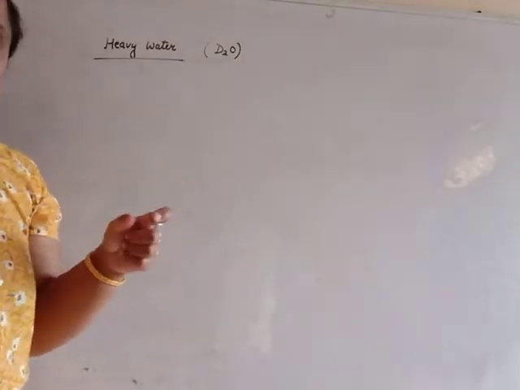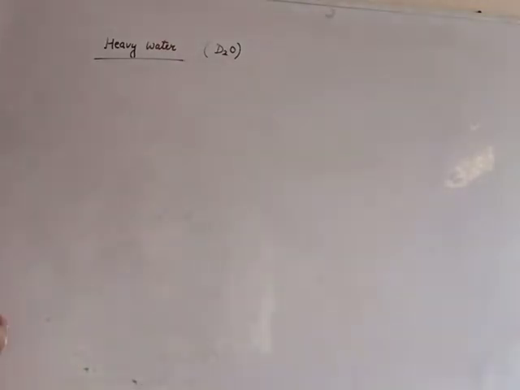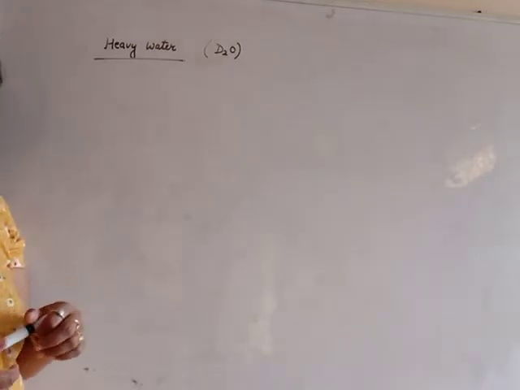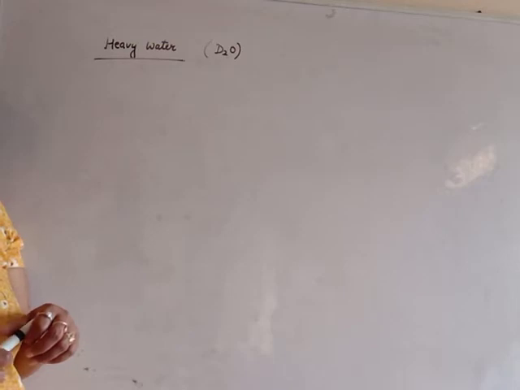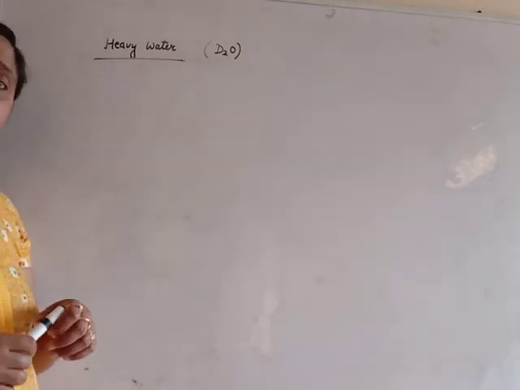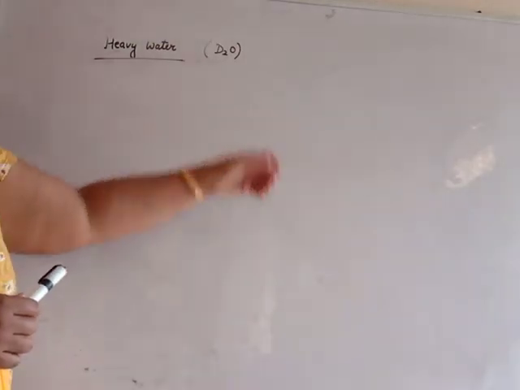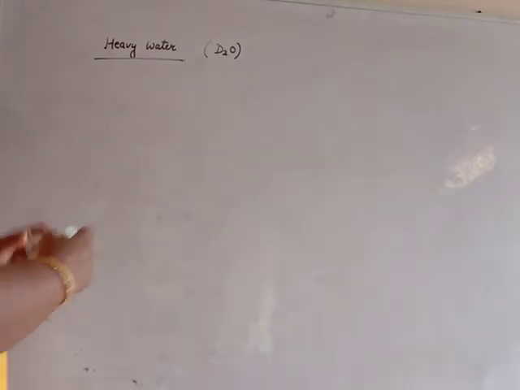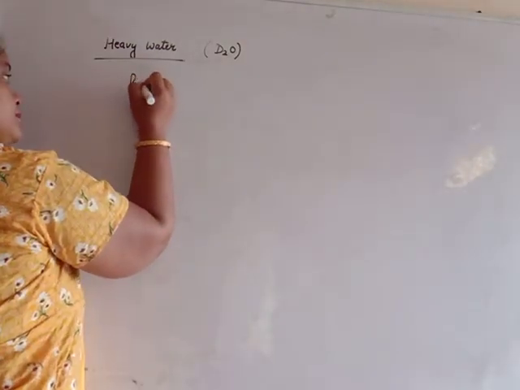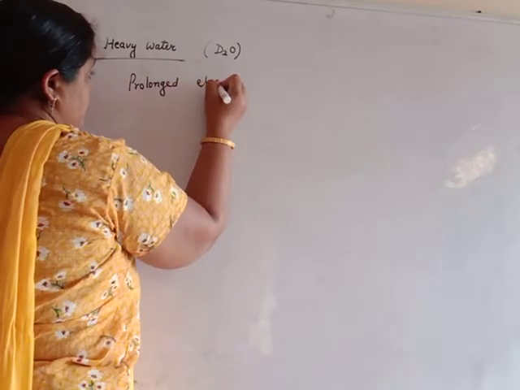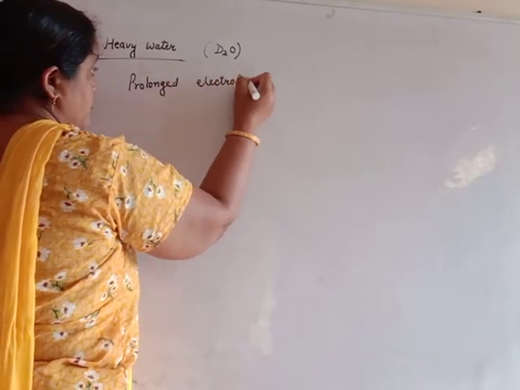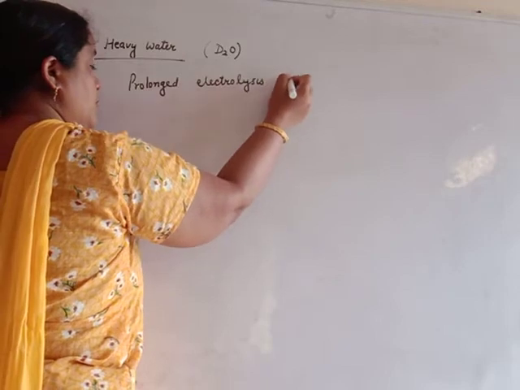He took some water from the water tank and weighed it. For the first time he found it is slightly heavier than ordinary water, so its name became heavy water. It is prepared by prolonged electrolysis of ordinary water.